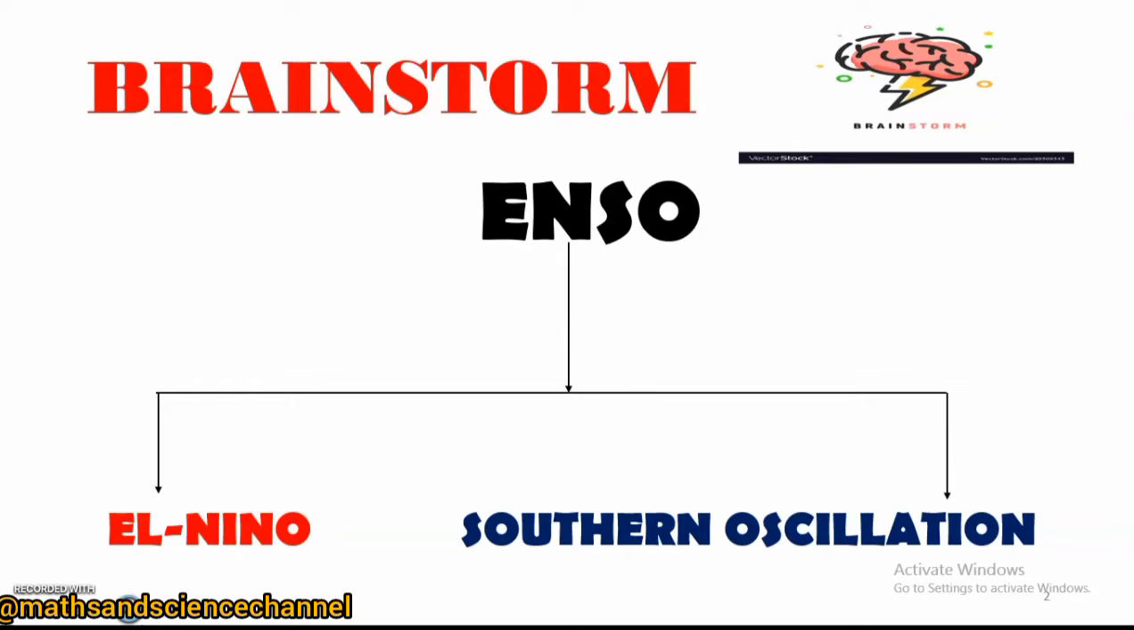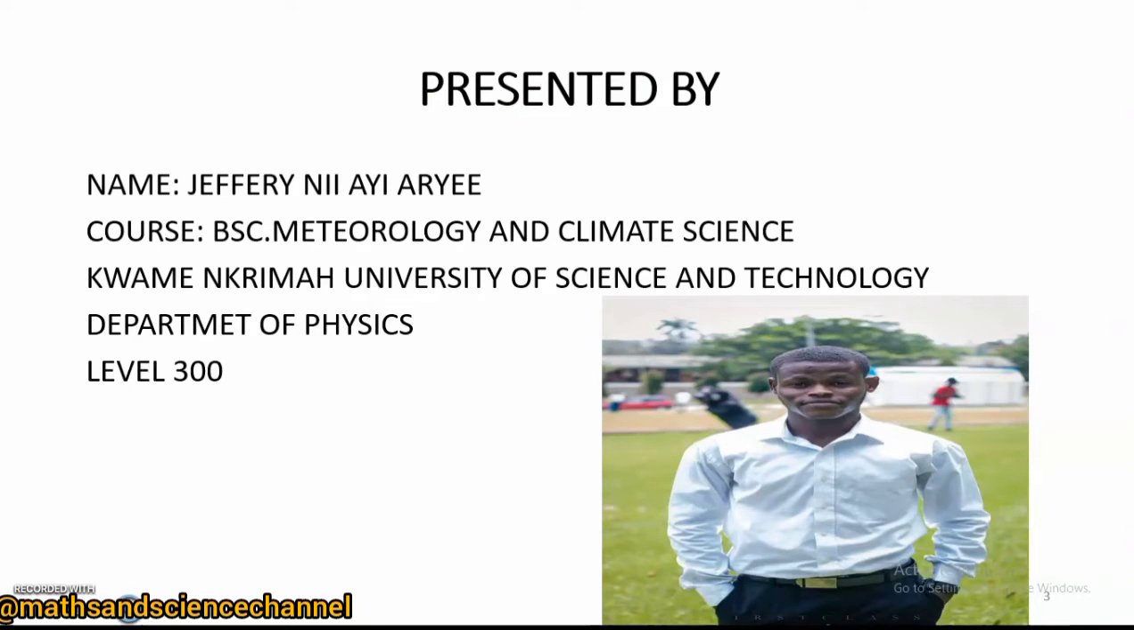Now when we talk about the Pacific Ocean, we are basically referring to the area off the northern part of the American continent, and also the eastern part of the Asian continent. So basically that's the general idea of ENSO. Now let's look at the next slide.